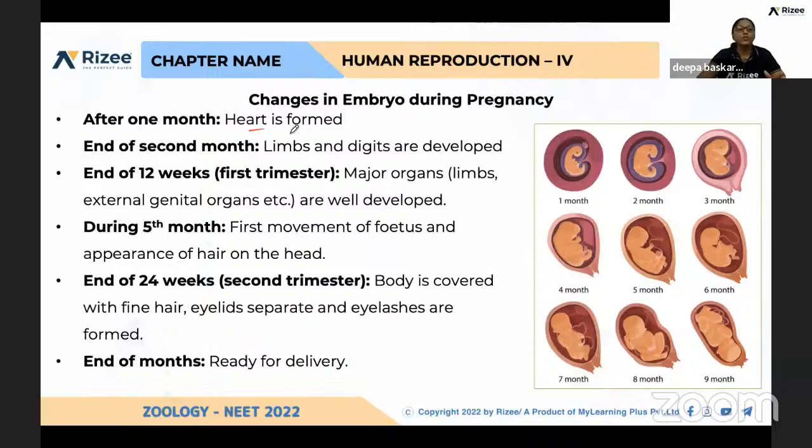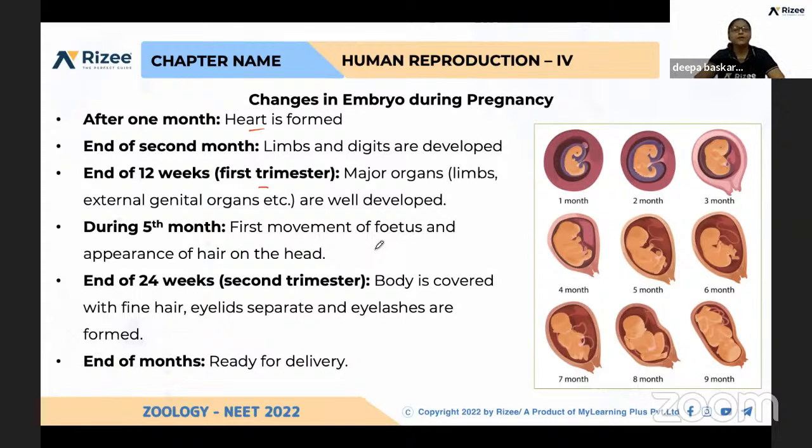After 2 months, that is the second month, limbs and digits are developed, and at the end of the third month, which is called the first trimester, we divide the 9 months into three: first, second, and third trimester. At the end of the first trimester, major organs are well developed, genital organs, the reproductive system, everything is developed.